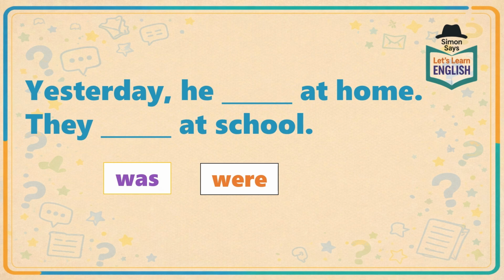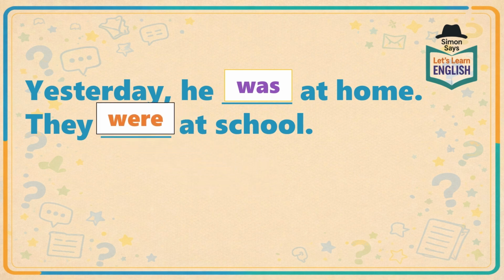Okay, for the first part, yesterday he was at home because he is one person and they were at school because they is more than one person.